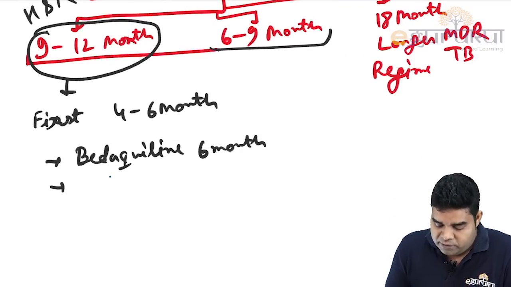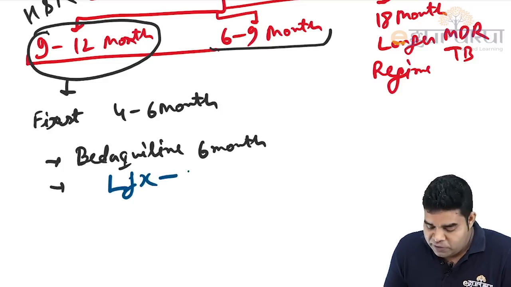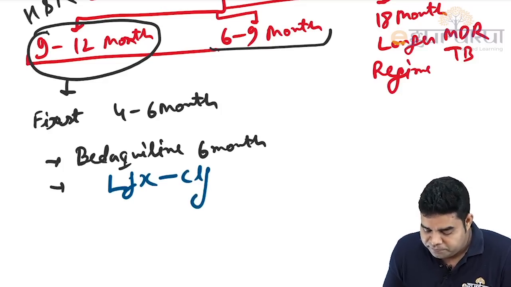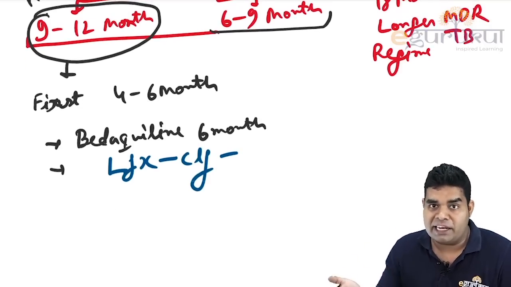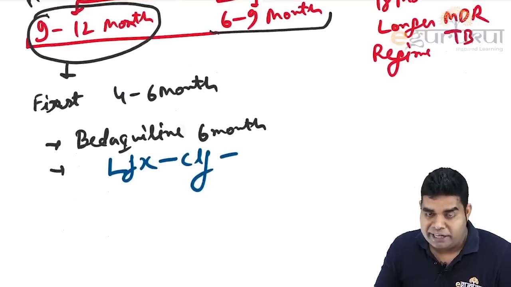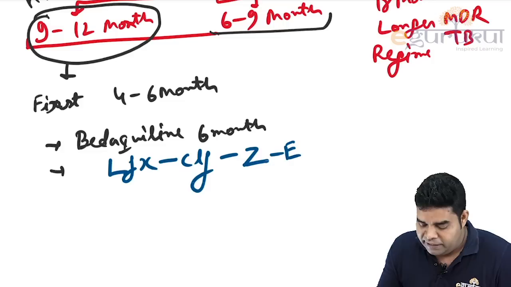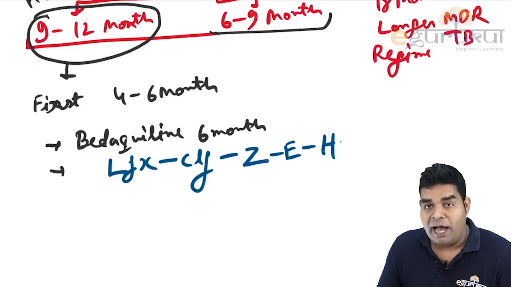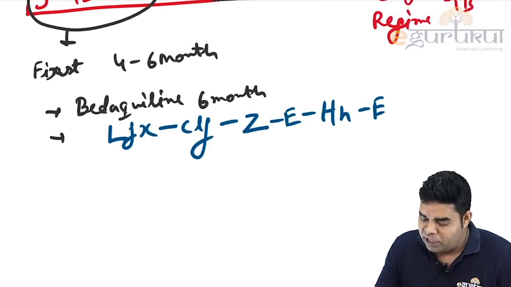What are those drugs? First is levofloxacin. Second is clofazimine. Then the 3 drugs which are the same as those given in non-drug resistant TB: pyrazinamide, ethambutol, and high dose of isoniazid, HH. Along with that, the drug that we add is ethionamide.